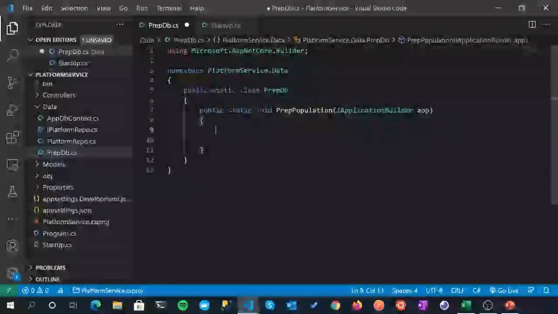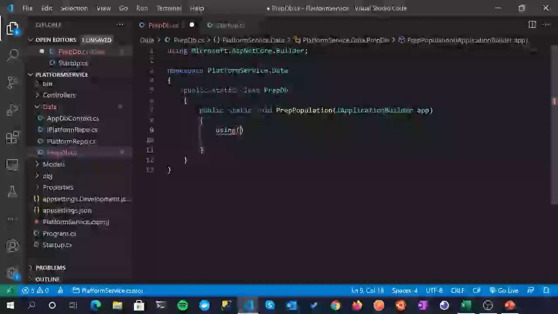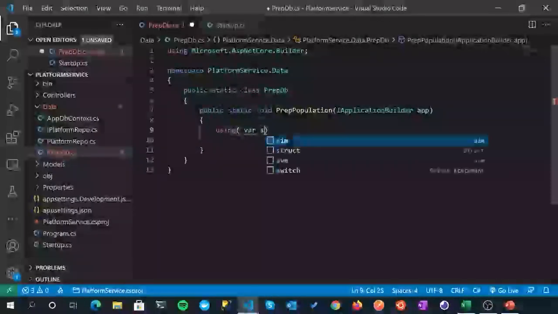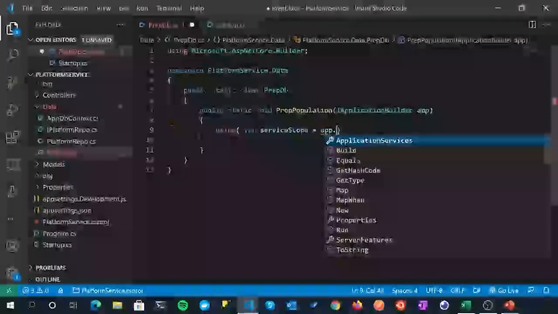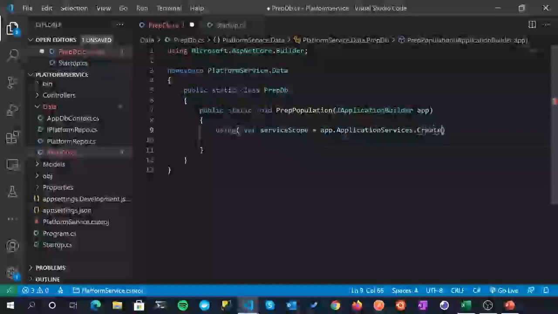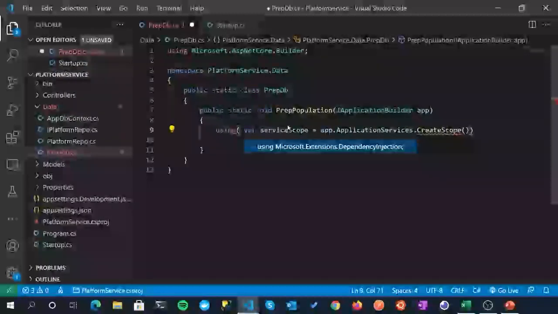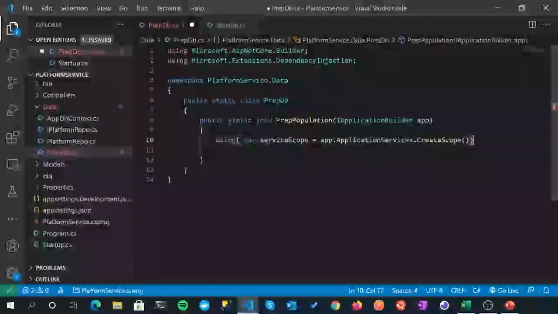So yeah, as I was saying, we need to create a service scope in order to derive a DB context. So I'm going to do that via a using statement. First of all, I'm going to create a variable called serviceScope, and make that equal to using our app, ApplicationServices, and then CreateScope, which I don't think will be available to me just yet, so I'll have to bring in that namespace. So Control period, that's the one we want. Microsoft.Extensions.DependencyInjection. Fantastic.